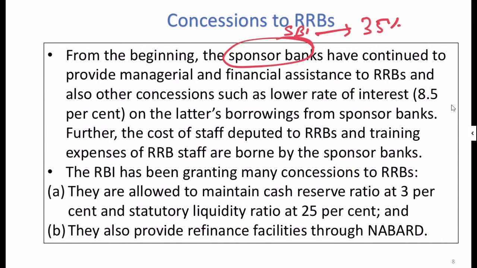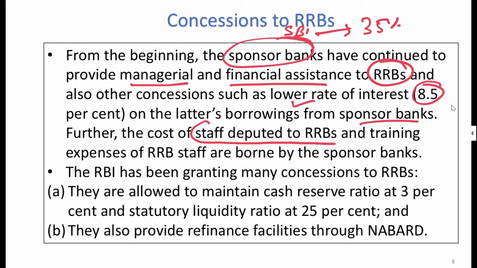Now at what level is it helping? Managerial level and financial assistance to the RRB. And also other concessions such as a lower rate of interest, 8.5% on later borrowings from the sponsor bank. Further, the cost of the staff deputed to the RRB and the training expense of the RRB staff are borne by the sponsor bank.